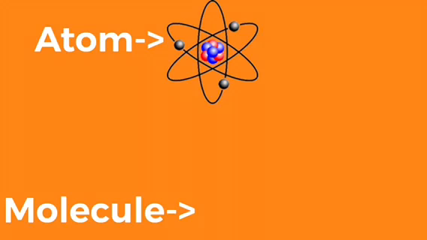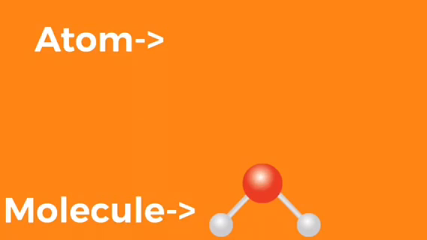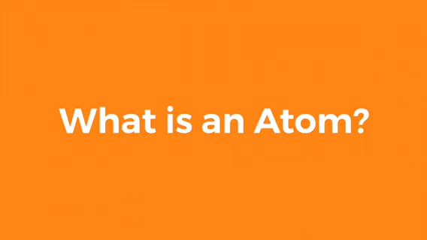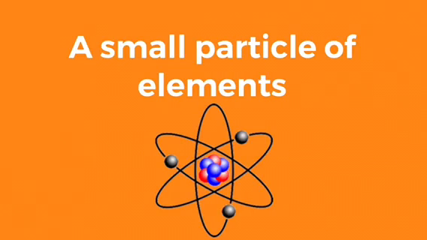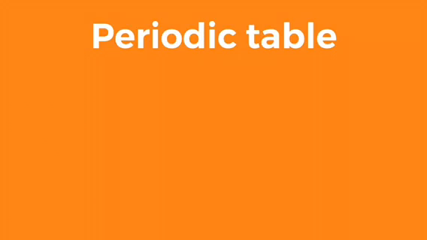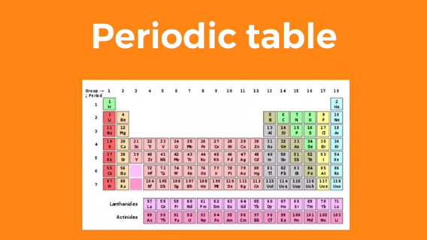Today we'll be talking about atoms and molecules. So let's get right to it. What is an atom? An atom is a small particle of elements. And what do I mean by elements? I mean the elements on the periodic table.